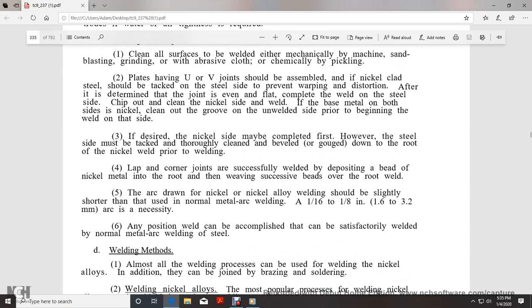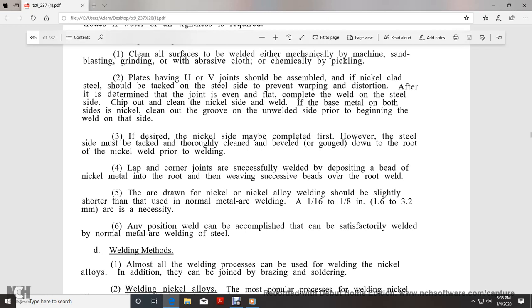If desired, the nickel side may be completed first. However, the steel side must be tacked and thoroughly cleaned, beveled, and the groove gouged down to the root of the nickel, welded prior to the welding. Lap and corner joints are successfully welded by depositing a bead of the nickel metal in the root opening with a weaving motion, with successive beads over the root weld.